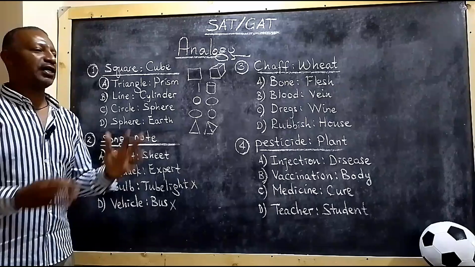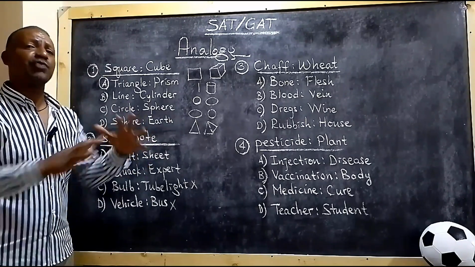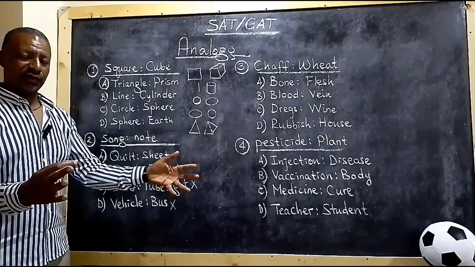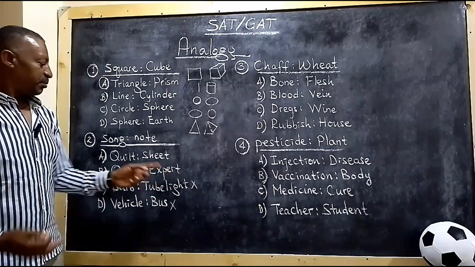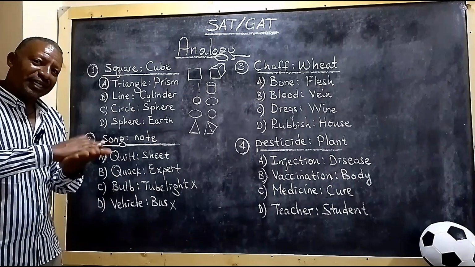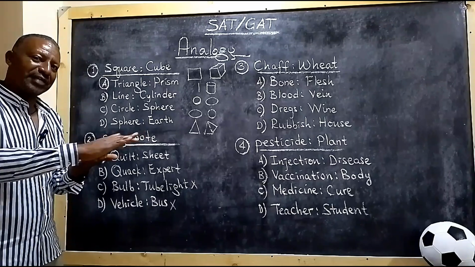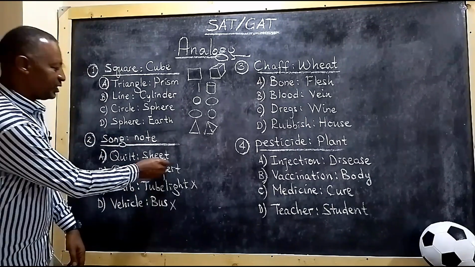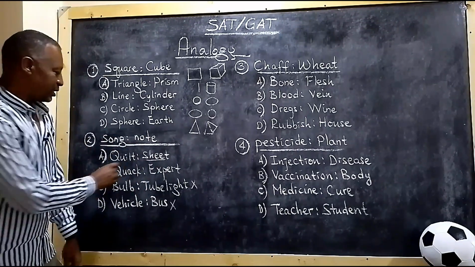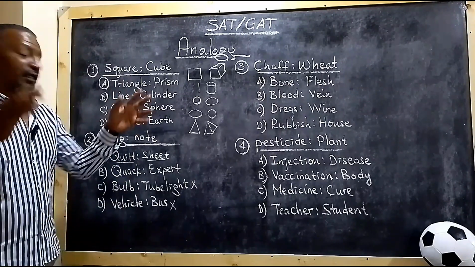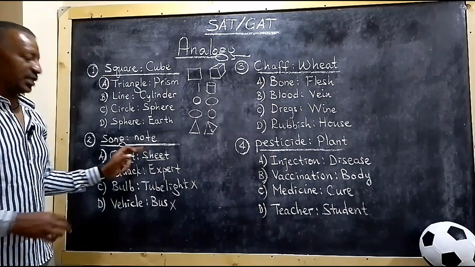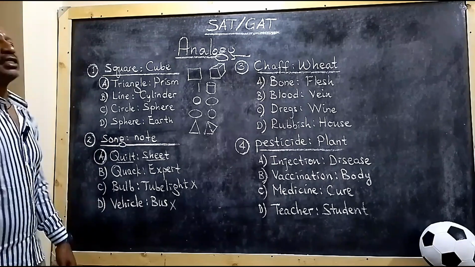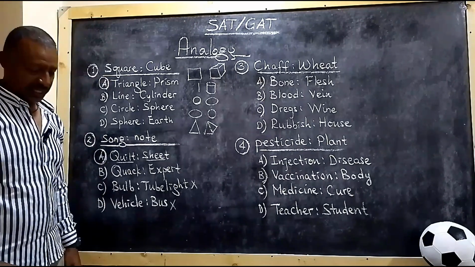Quilt is a kind of blanket, a big one that can cover our bed, right? To warm ourselves, right? But sheet is a small one, a flat one, right? So in size, sheet is smaller than quilt. Quilt is much bigger, just like song is bigger than note. So the correct analogy is A.